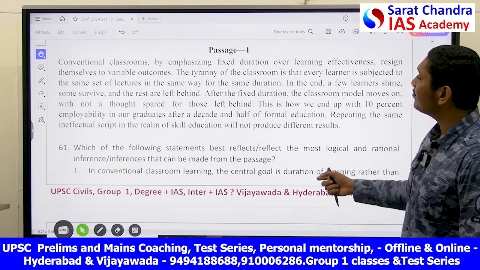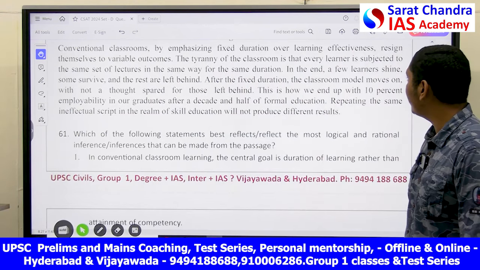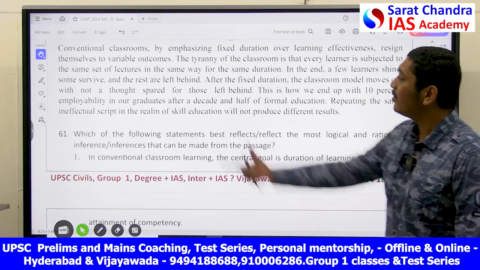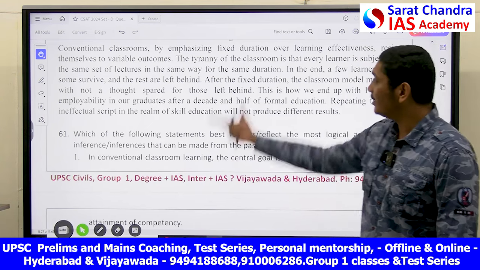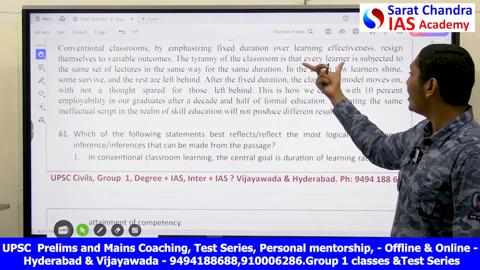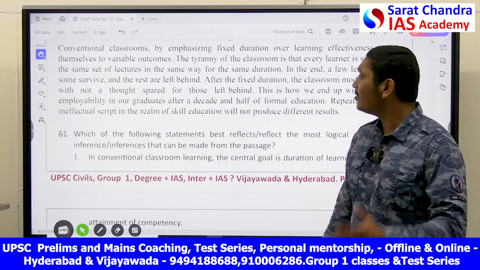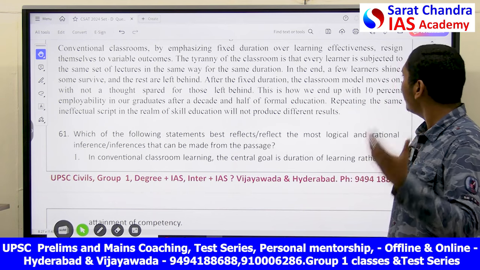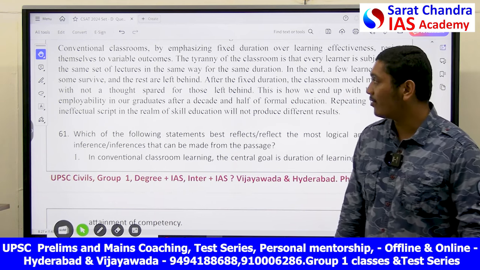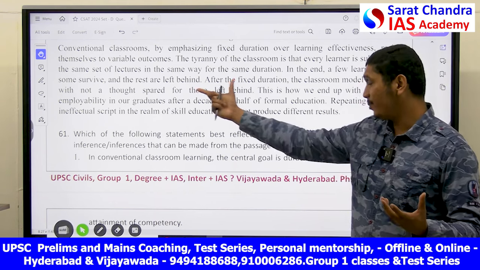Conventional classrooms, by emphasizing fixed duration over learning effectiveness, resign themselves to variable outcomes. The tyranny of the classroom is that every learner is subjected to the same set of lectures in the same way for the same duration. In the end, a few learners shine and survive, and the rest are left behind.